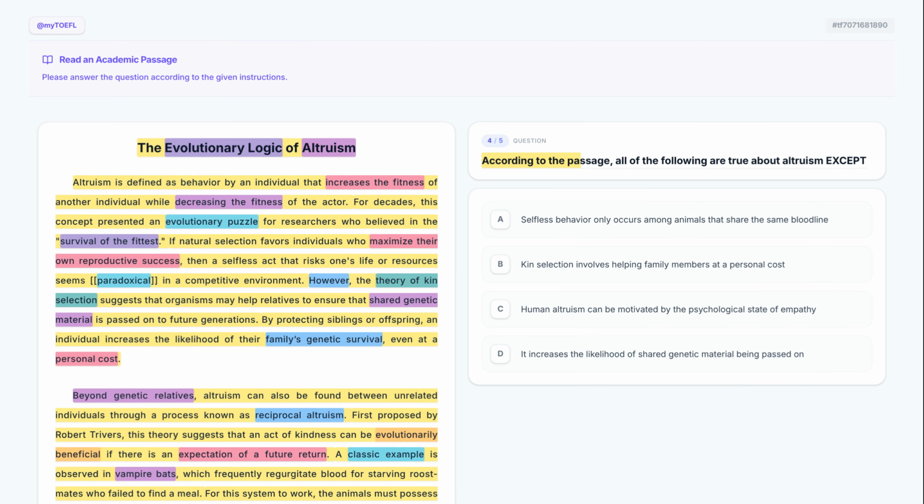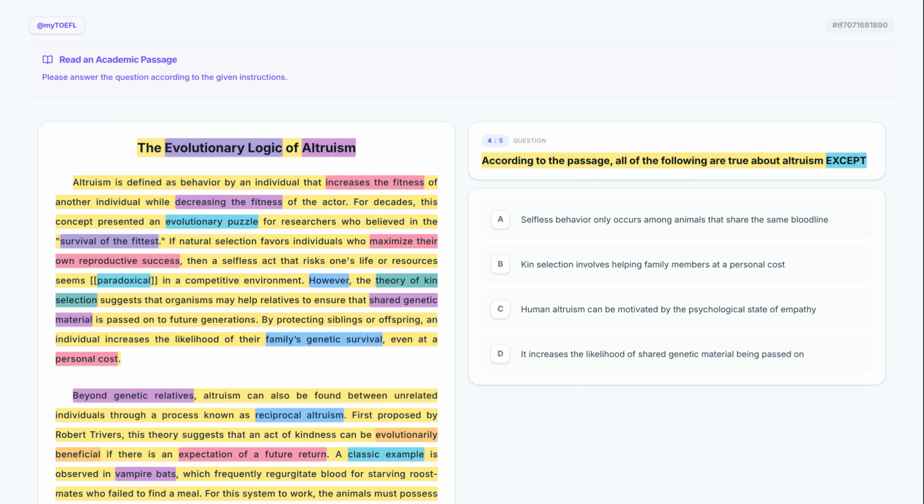According to the passage, all of the following are true about altruism except. This is an except question. We need to find the one statement that is not supported by the passage. Three of these will be true and one will be false. Now, keeping this in mind, let's evaluate our options.